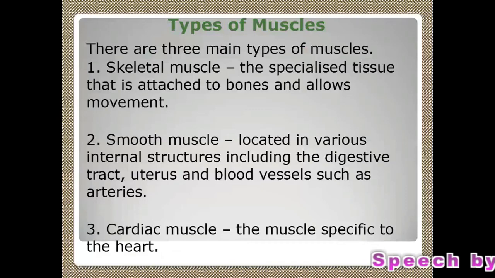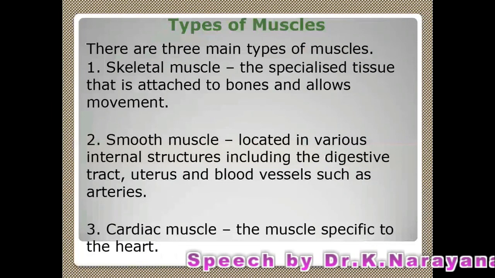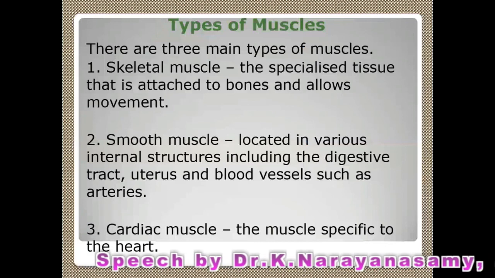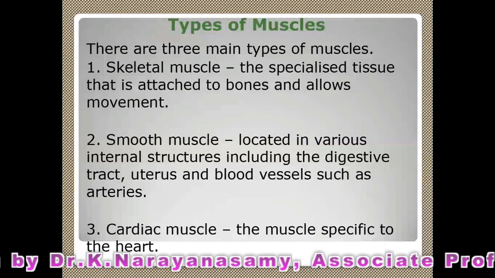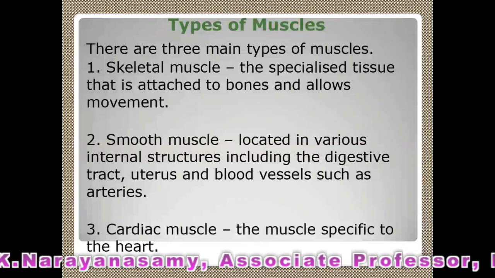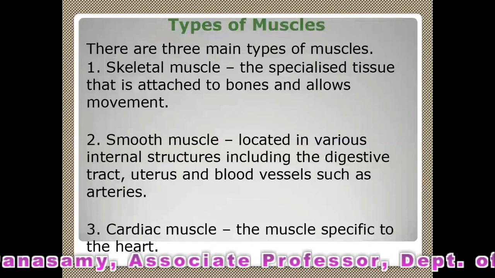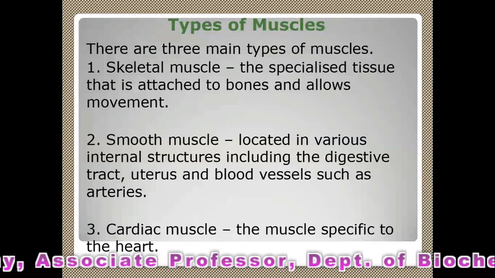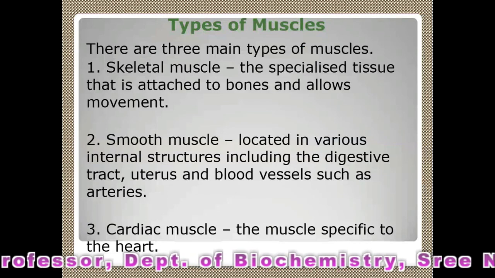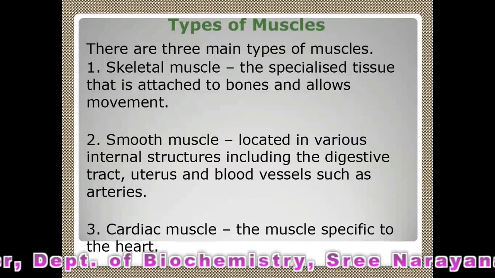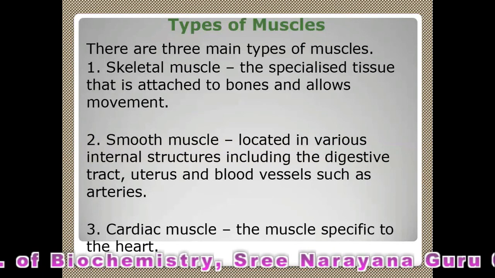Muscle, we can see about the different types of muscle cells, the different types of muscles available in the human system. Three main types of muscles are there in the human body. First one is the skeletal muscle, that is what we are going to see in detail. This is nothing but a specialized tissue that is attached to bones and allows movement of the body.